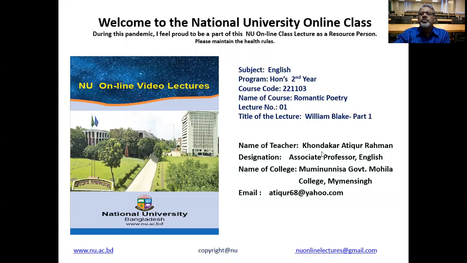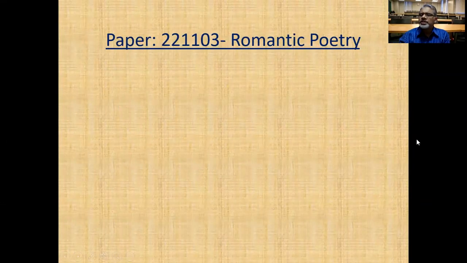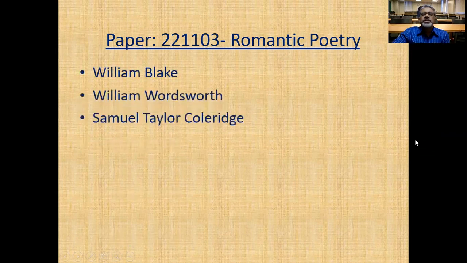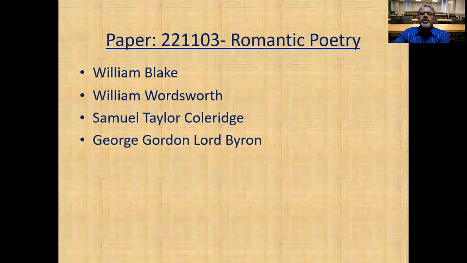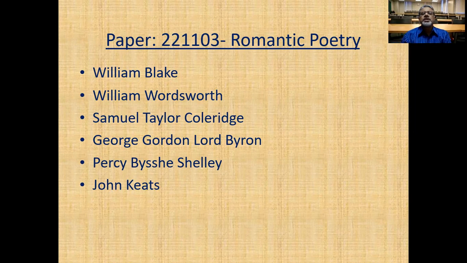And today I am going to talk about William Blake. You know that in your syllabus, romantic poetry, you have 6 poets. They are William Blake, William Wordsworth, Samuel Taylor Coleridge, George Gordon Lord Byron, Percy Bysshe Shelley, and John Keats. These six poets are all romantic poets.